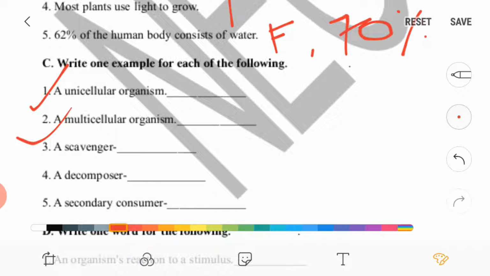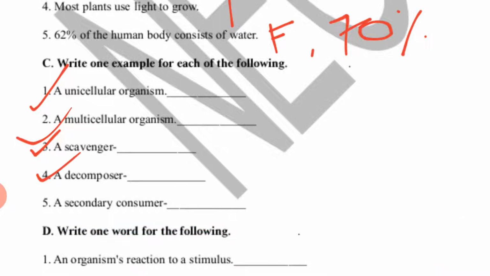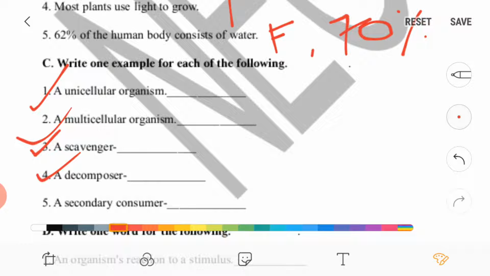Third one, a scavenger, so it is vulture and hyena. Then decomposers, so write down bacteria. Then fifth one, secondary consumers, so it is tiger, lion, anyone.